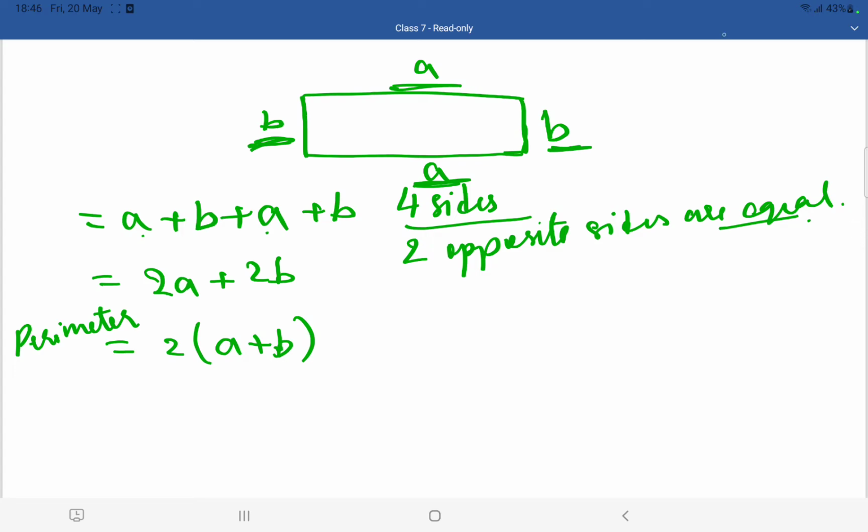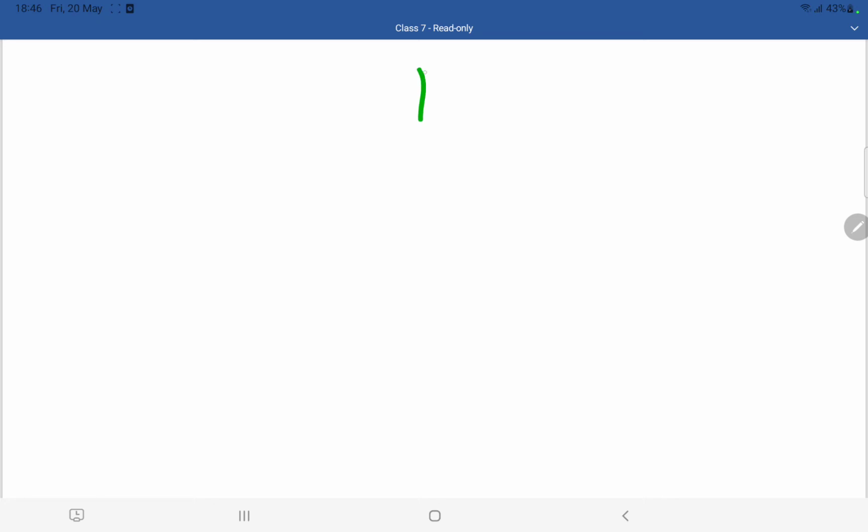Okay, so now let us see the formula of perimeter for a square. You know that all the sides of a square are equal, and a square has 4 sides. We already know that. Now listen. This is A, and A. Okay.